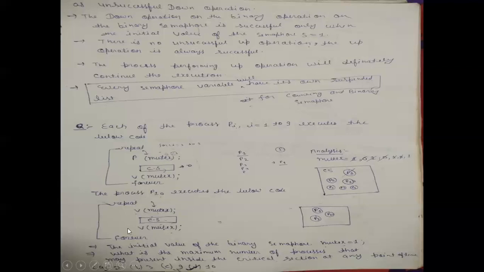So P10 executes this code. The first statement is V mutex. If the suspended list is empty, then S value will become 1. So the mutex value will become 1, from 0 it will become 1. And after executing this code, P10 will enter into the critical section. So now P10 is residing in the critical section.